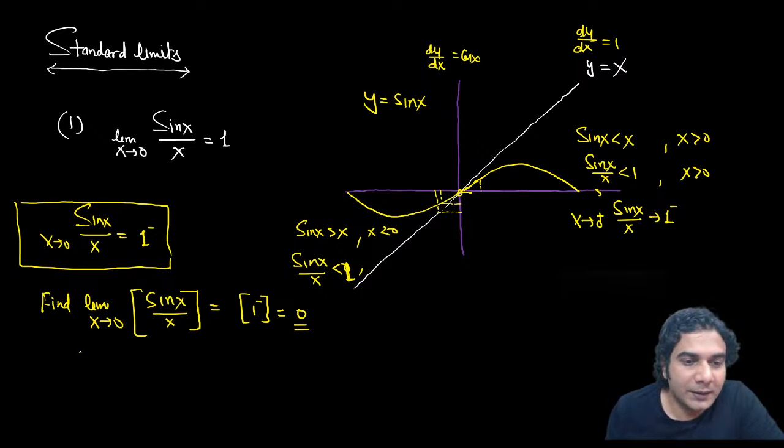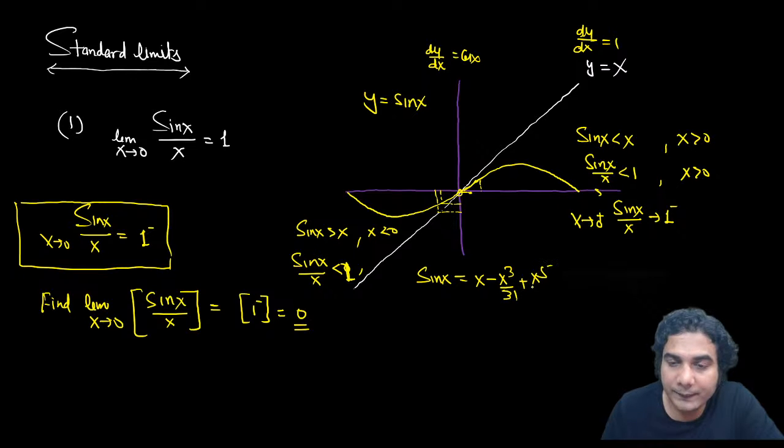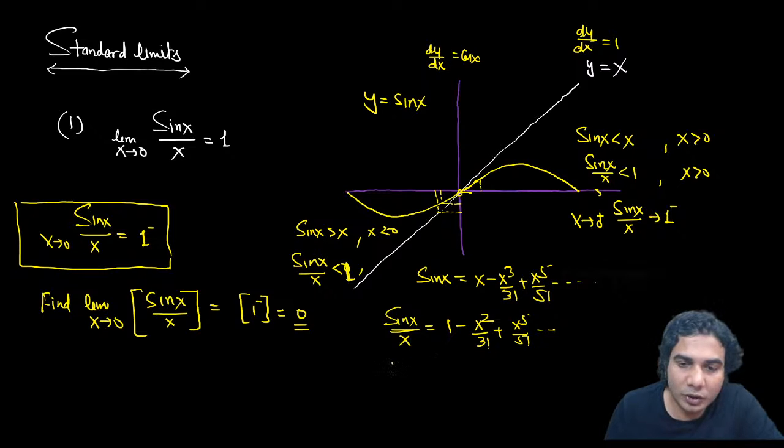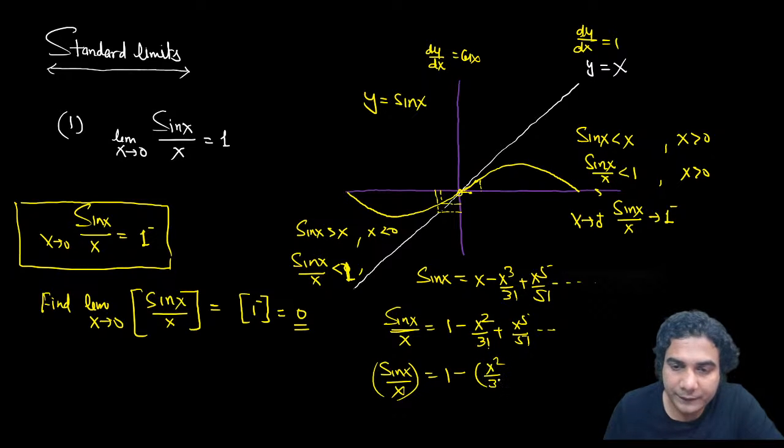Now see, another way of explaining this is that you know the expansion of sin x is x minus x cubed by 3 factorial plus x raised to 5 upon 5 factorial and so on, right? Alternate plus minus. So if you write sin x upon x, this is going to be 1 minus x squared upon 3 factorial plus x raised to 4 upon 5 factorial and so on. If you take the minus sign common from the second term, then sin x upon x is equal to 1 minus (x squared upon 3 factorial minus x raised to 4 upon 5 factorial and so on).